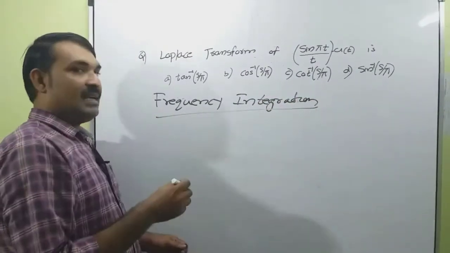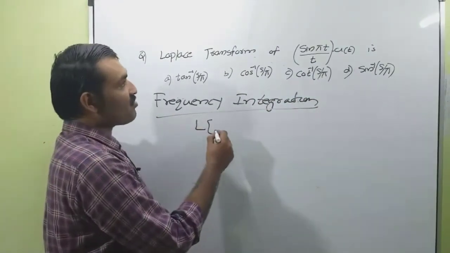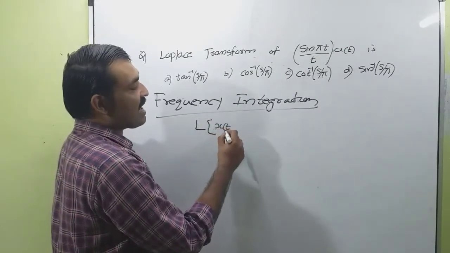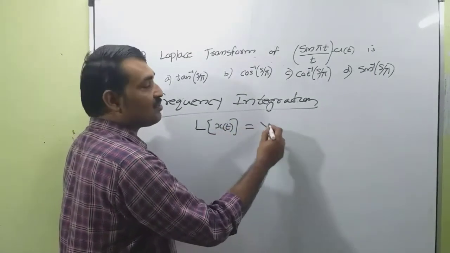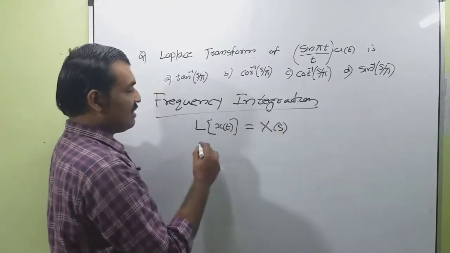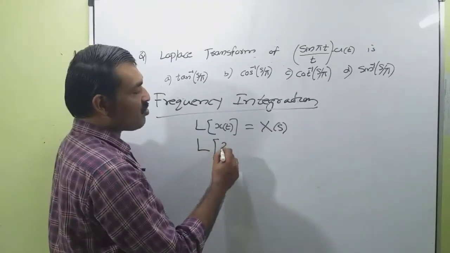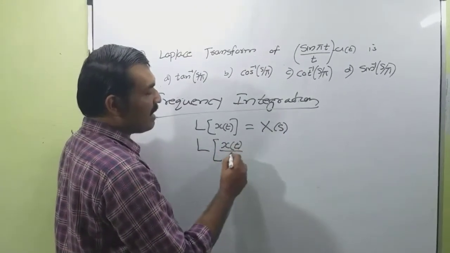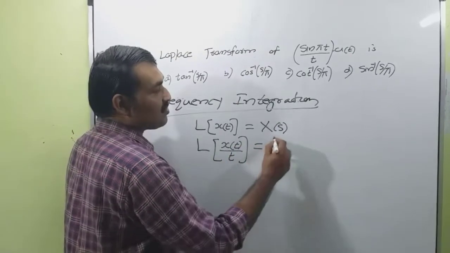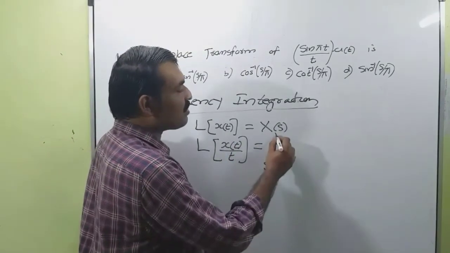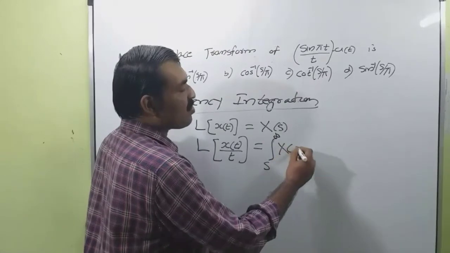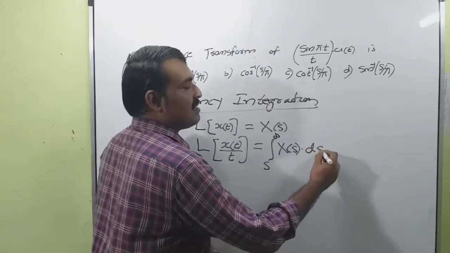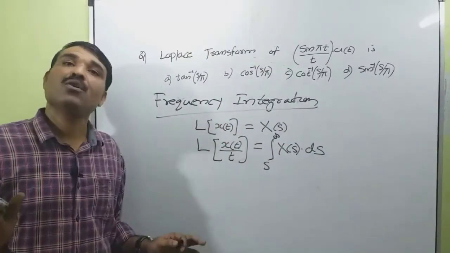That means if Laplace transform of a function x of t is equal to X of s, then Laplace transform of x of t by t is equal to the integral from s to infinity of X of s ds. This is the frequency integration property.